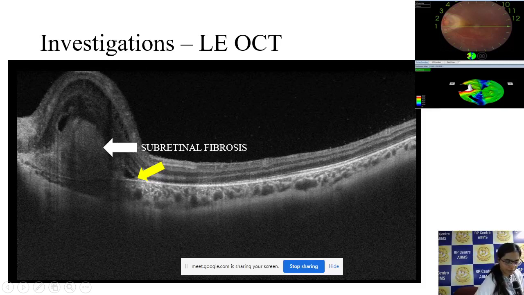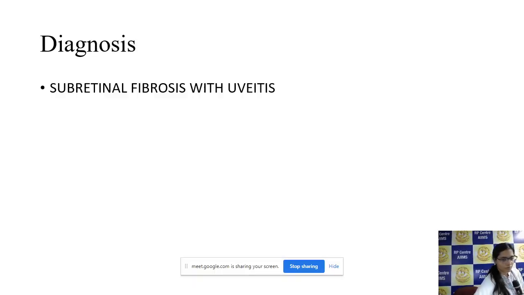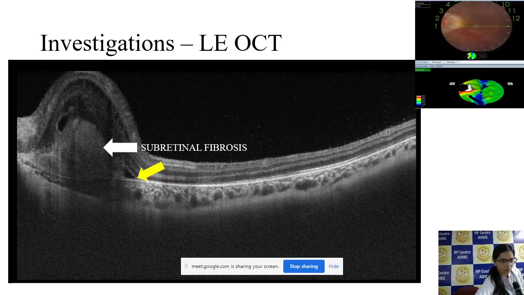Okay, so what we should know is what are the differential diagnoses of SHREM. What all can this subretinal hyperreflective material possibly be? So it can be fibrosis, it can be neovascularization beneath the retina.